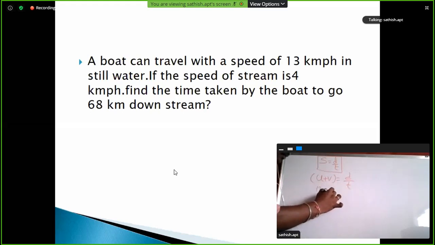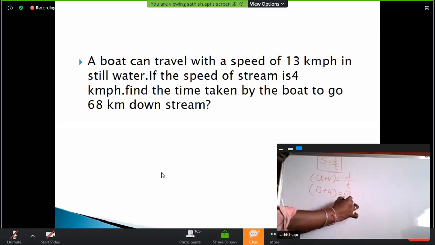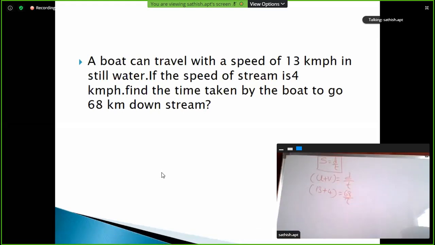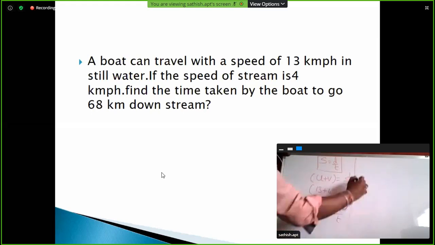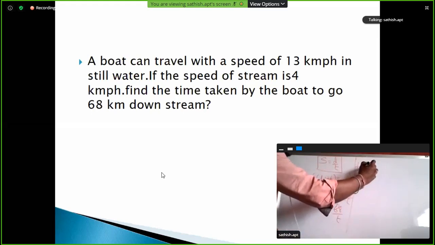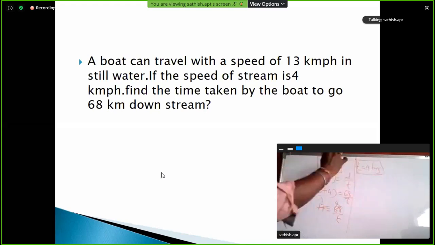What is the distance? 68 kilometers by t. So 17 is equal to 68 by t. 17 ones, 17 fours. So t is equal to 4 hours. Simple. So this topic is completely dependent upon time, speed, and distance.